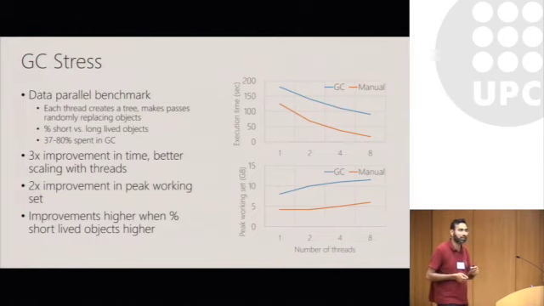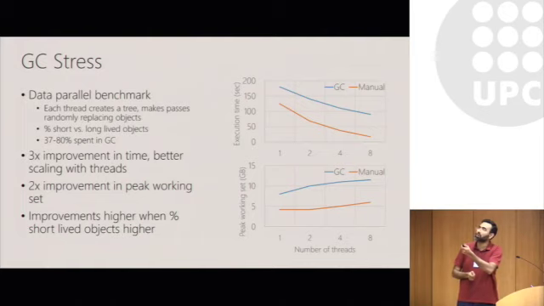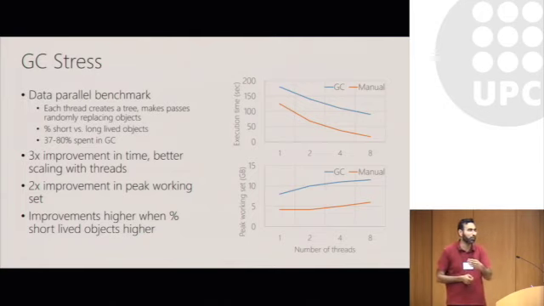We also notice a 2x improvement in the peak working set of this benchmark. The working set goes down from over 10 gigabytes to around 5 gigabytes. And we notice these improvements are higher when the number of short-lived objects is more, because there's more churn and the garbage collector has to run far more often.